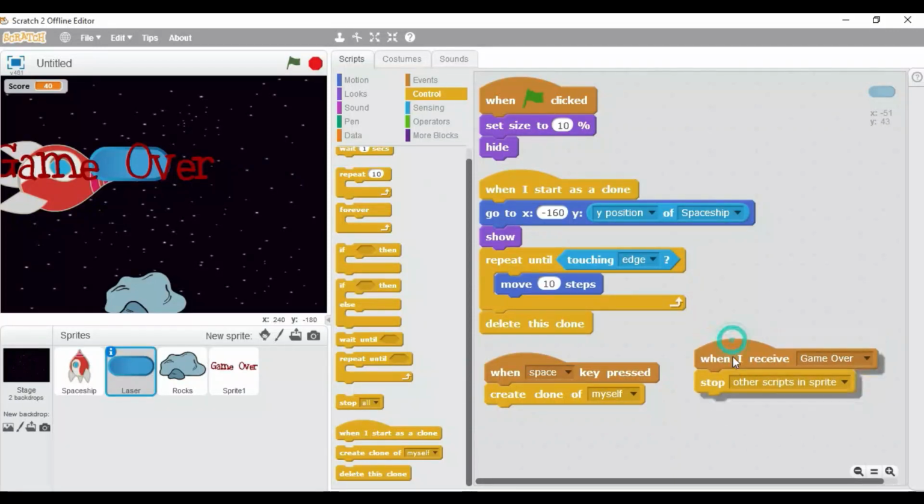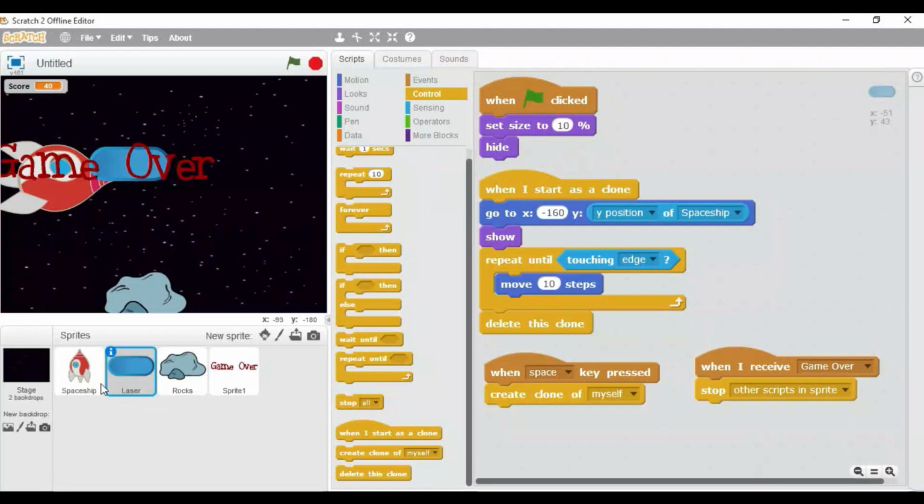So for this laser sprite we have added 4 scripts. 1 is over here, 2 is this one, 3rd and 4th. So the scripts for laser are ready.